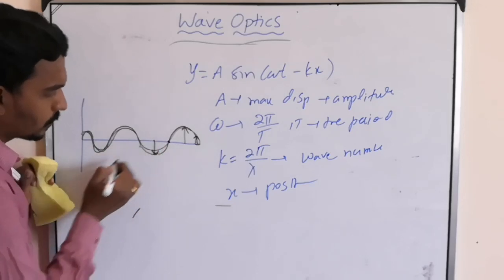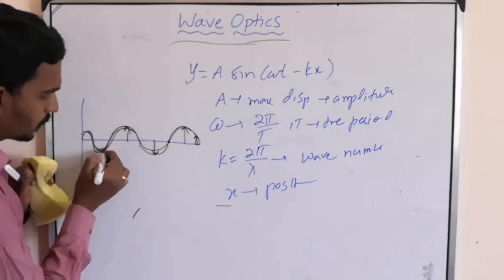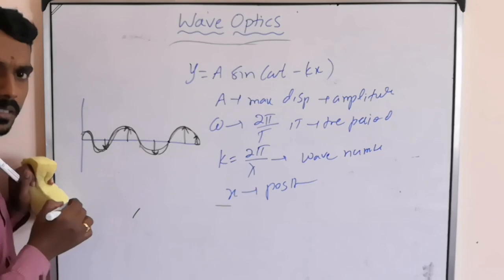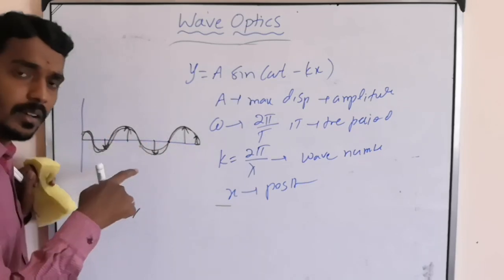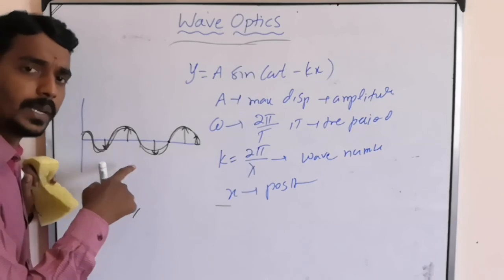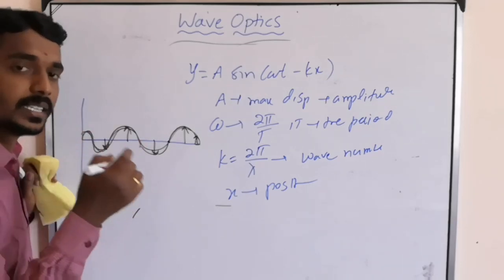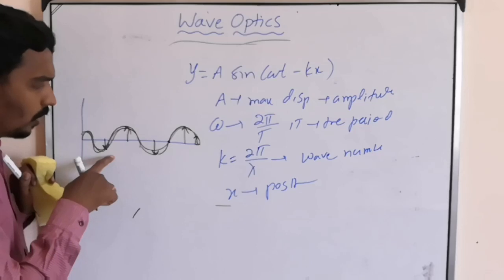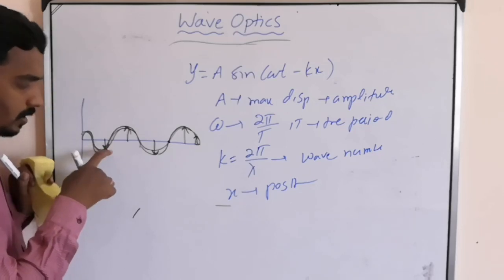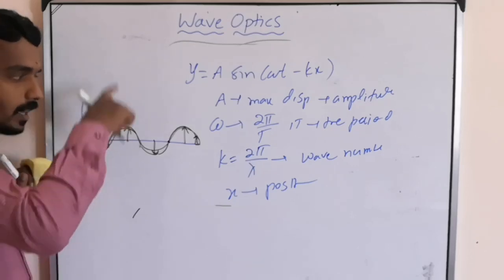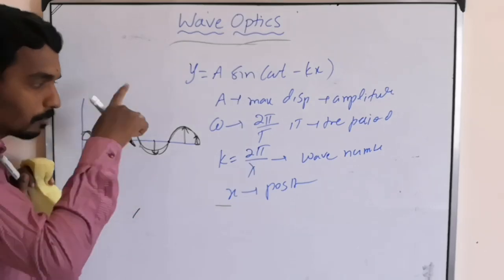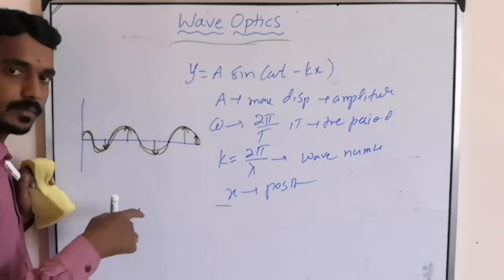This one has negative displacement, this one positive displacement, this one negative displacement. So different particles of the medium are displaced differently. Here the wave is traveling on which medium? The thread. Thread is the medium. So the particles of the medium move perpendicular like this.